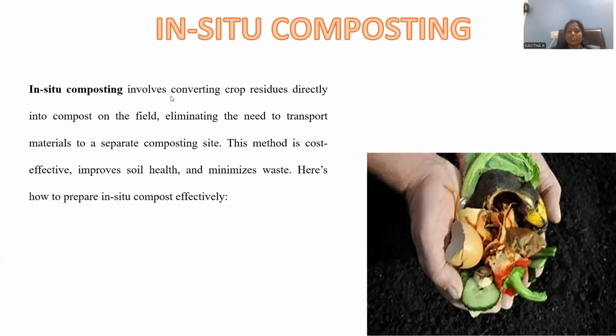So in situ composting involves converting crop residues directly into compost on the field. Wherever those residues are present, there itself we are making them into compost, no need to go for transportation, no need to go for external efforts, right? This eliminates the need to transport the materials to a separate composting system, and separate space is not required. Wherever the crop residues are, there itself we can go for the effective preparation of this compost.